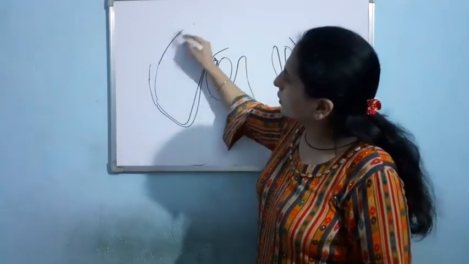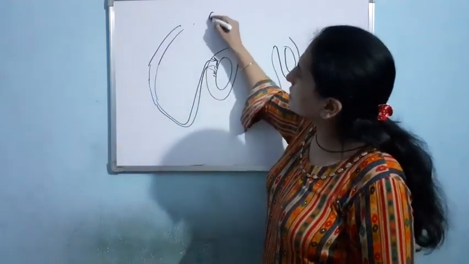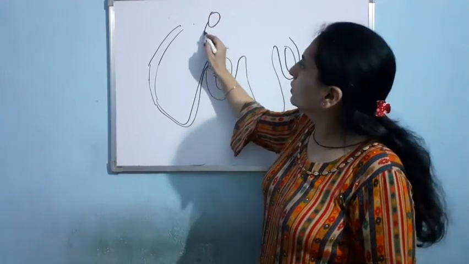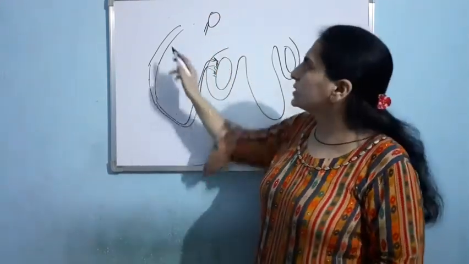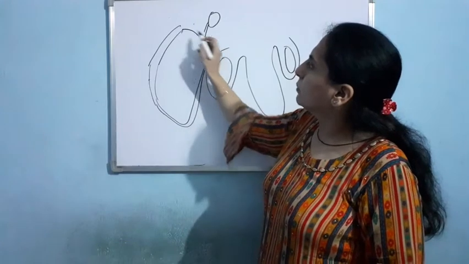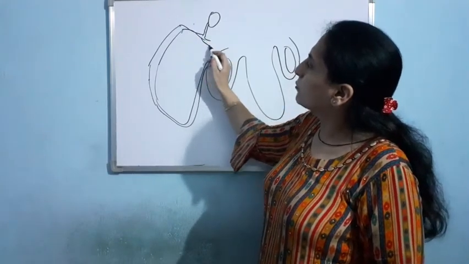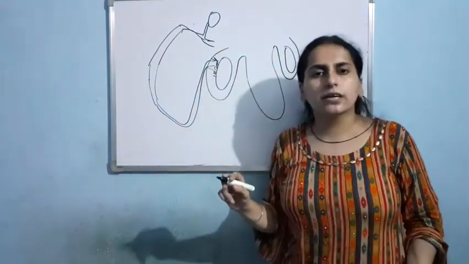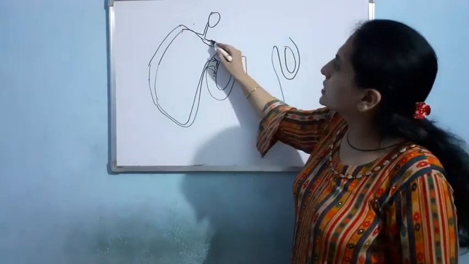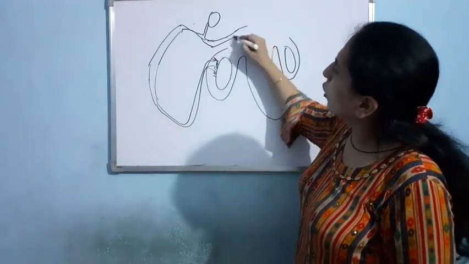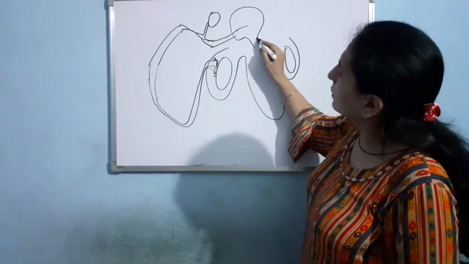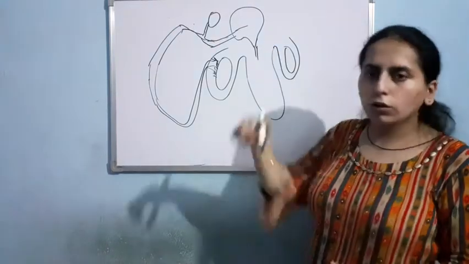Now in the midway, the seminal vesicle is there. The tube of the seminal vesicle and this vas deferens will get merged and there will be formation of a single tube, that is the ejaculatory duct. This ejaculatory duct will wind over the urinary bladder, and from the urinary bladder, you know, the urethra will come.